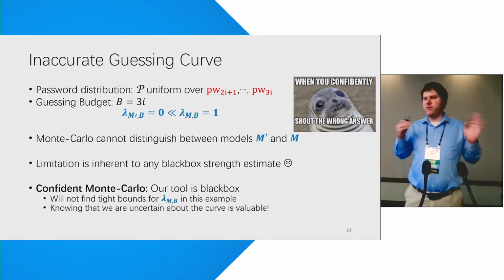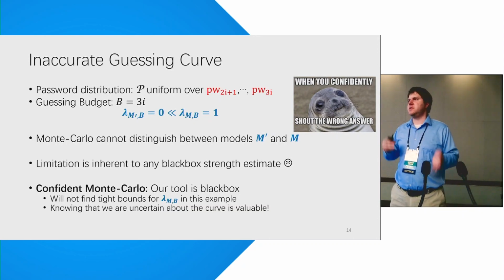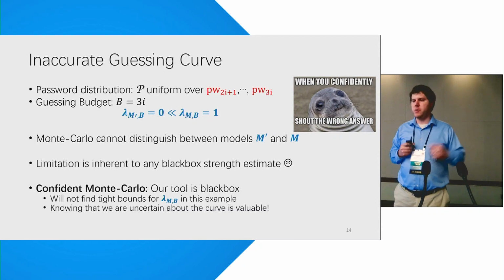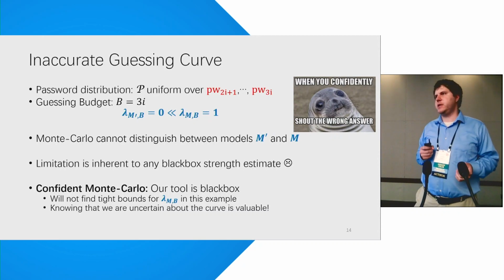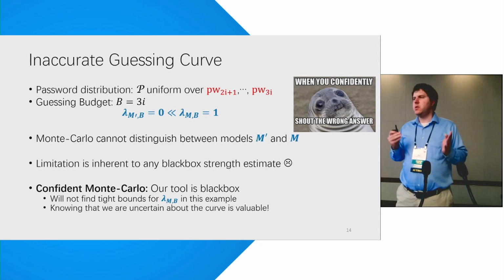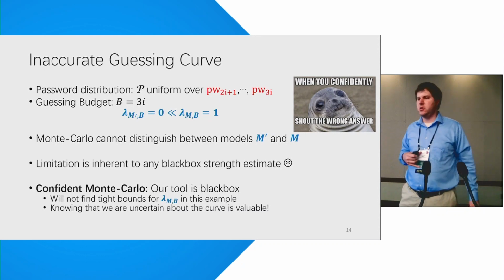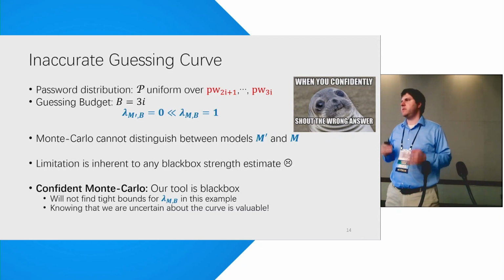Now, Confident Monte Carlo, our tool, is also black box. So does the limitation apply to our tool? Well, yes, it does. In this case, we won't be able to find tight bounds on the guessing curve. But what we will be able to find is that our upper and lower bounds diverge, and that will tell us that we're highly uncertain about the actual guessing curve. And this is, again, very valuable information.